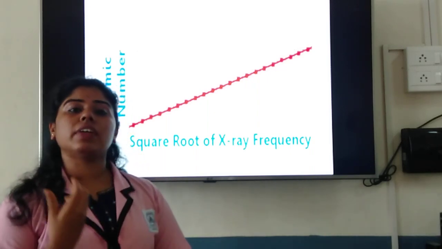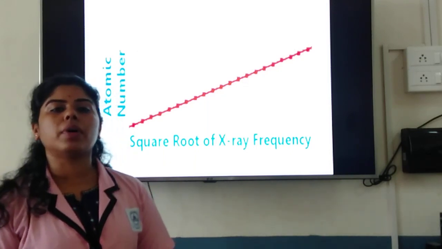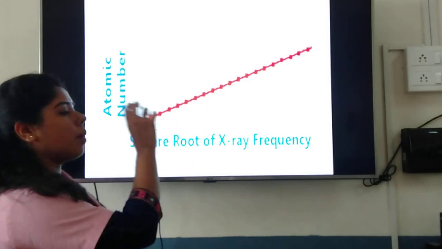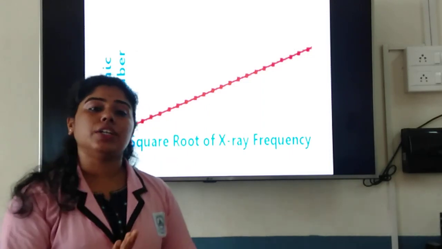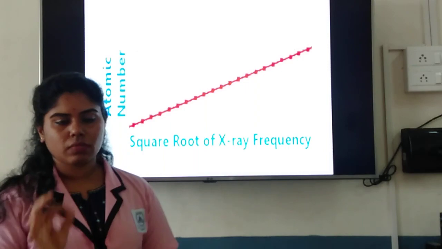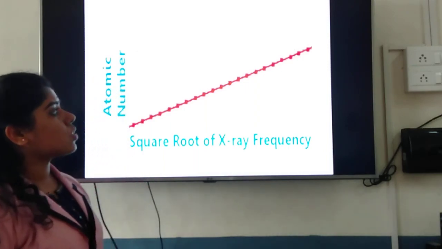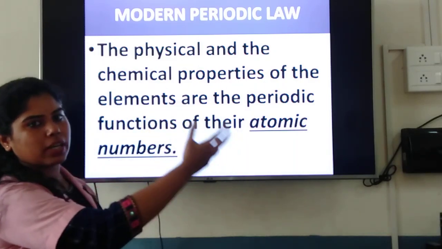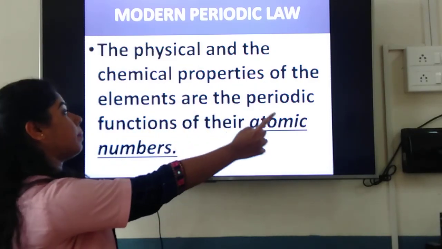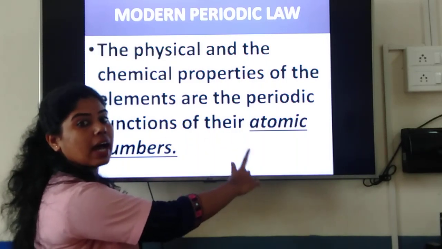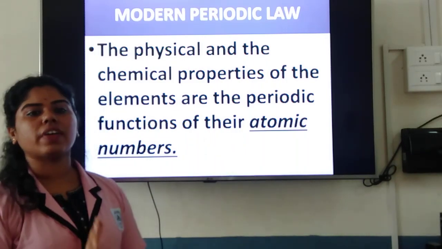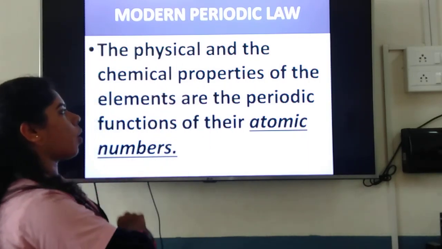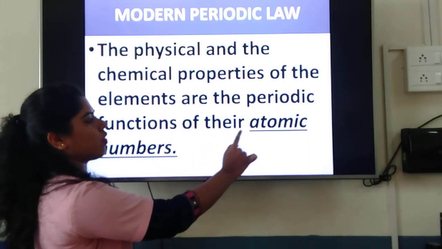Now, moving further, we will study how this atomic number has an impact on the properties of the elements. Mendeleev's periodic law was converted into the modern periodic law, saying that the properties of the elements, that is physical and chemical properties, both are periodic functions of what? They are periodic functions of atomic numbers instead of atomic masses.